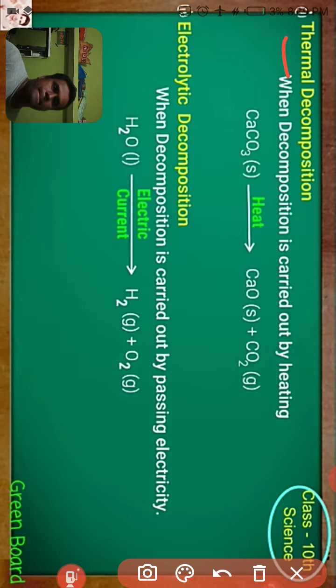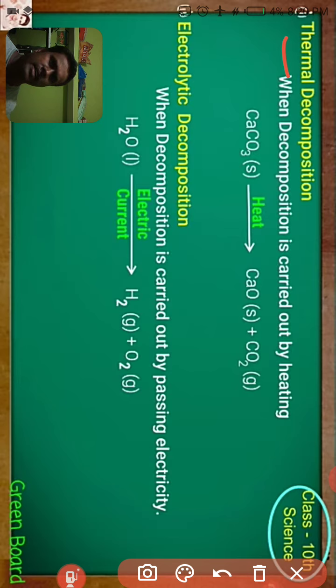In this decomposition reaction, the reaction is carried out by heating. Thermal means heat. Any reaction which decomposes by heating is a thermal decomposition reaction.